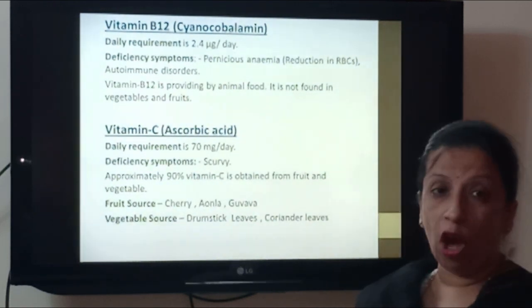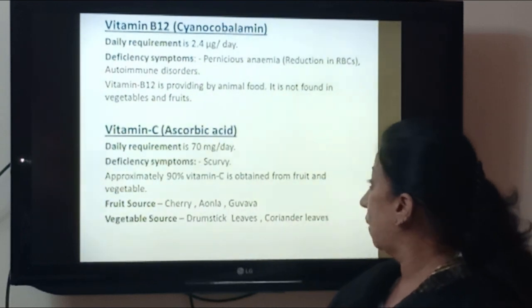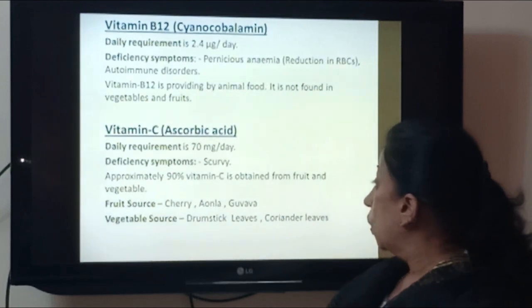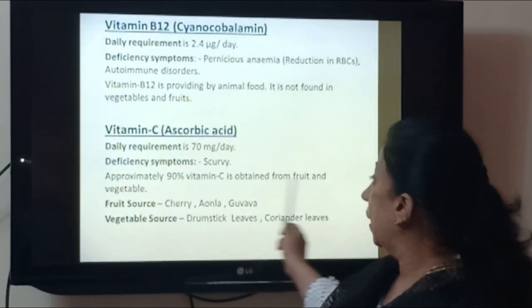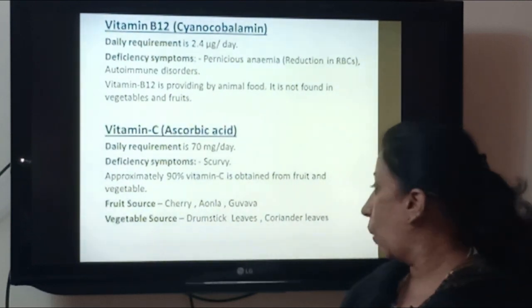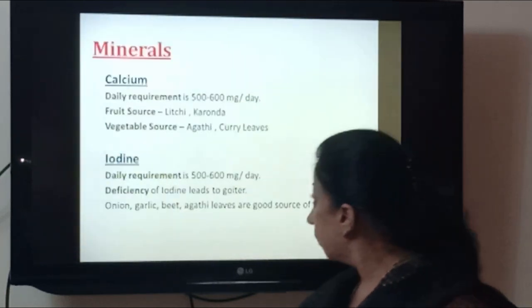Vitamin C, ascorbic acid, is mainly found in citrus fruits. The daily requirement is 70 milligrams per day. Deficiency causes scurvy. 90% of vitamin C is obtained from fruits and vegetables. Fruit sources are cherry, amla, guava. Vegetable sources are coriander leaves and drumstick leaves.